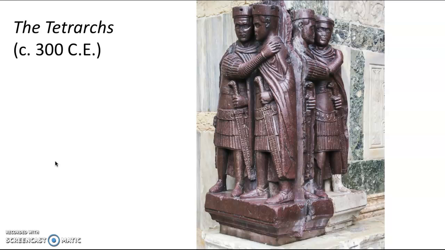After the reign of Marcus Aurelius, the empire fell into political instability. When Emperor Diocletian came to power, he sought to restore order by establishing the tetrarchy, or rule by four. The four tetrarchs ruled from four different cities: Milan in Italy, Trier in Germany, Thessalonica in Greece, and Nicomedia in Turkey.